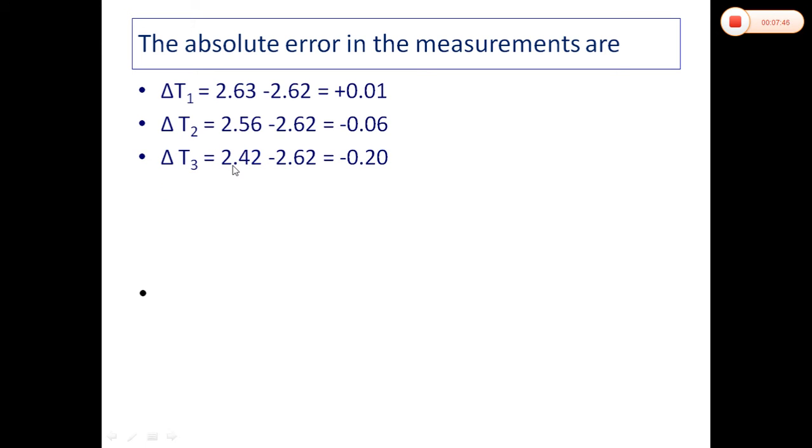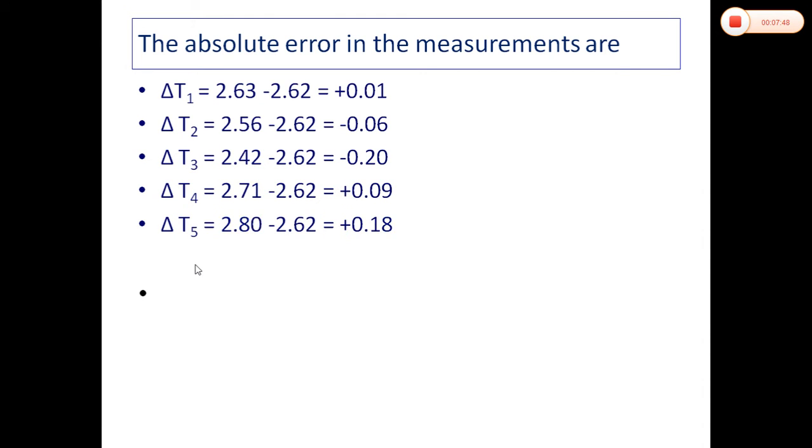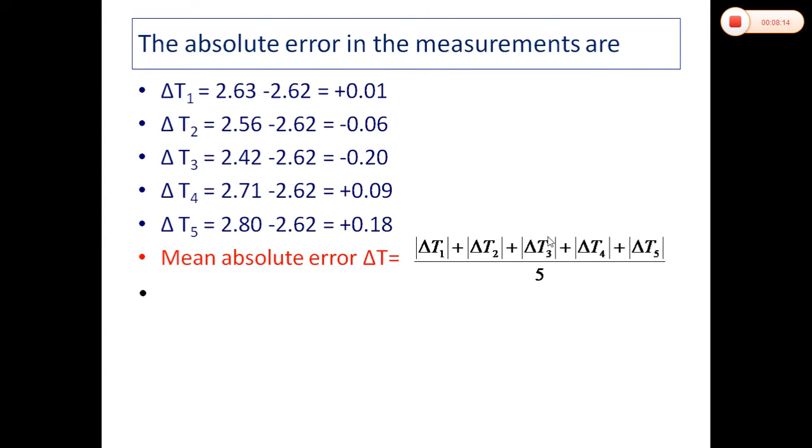In the same way we calculate other absolute errors in measurement number 3, 4 and 5. So these are the absolute errors in different measurements. Now the mean absolute error. Taking the mean of the magnitude of all these measurements, we calculate the value of the mean absolute error. So delta T is equal to the mean of the magnitude of all the absolute errors in the different measurements divided by the number of measurements, that is 5.